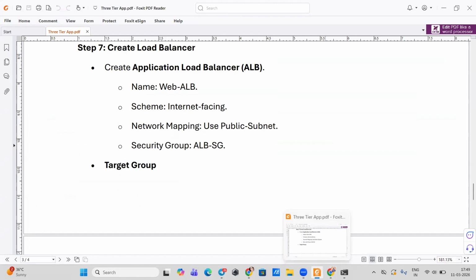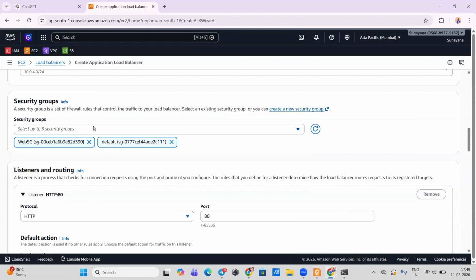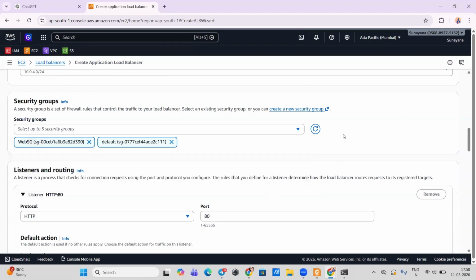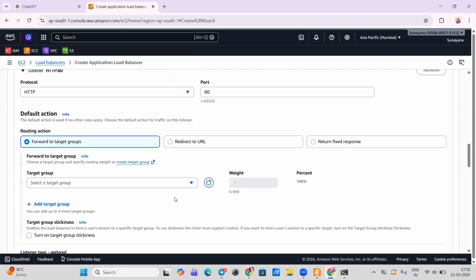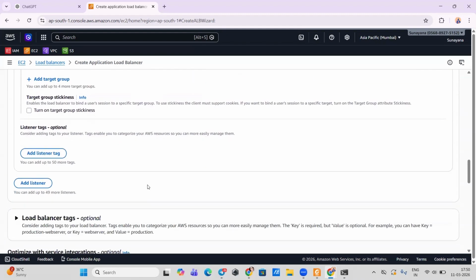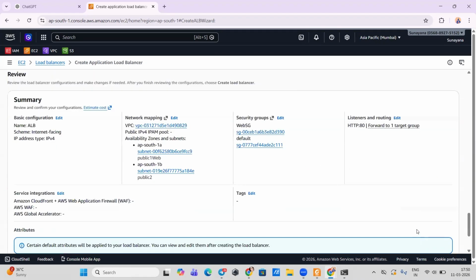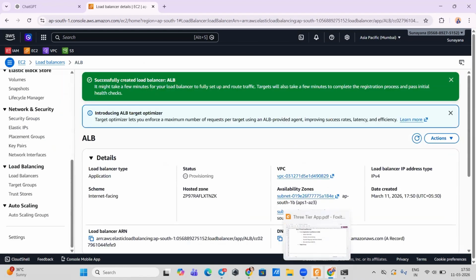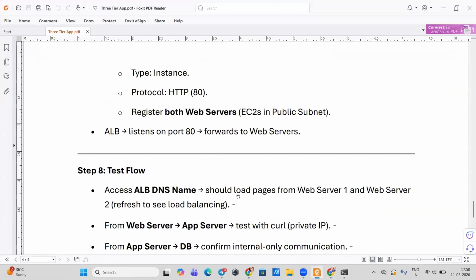Use public subnet security ALBSG. Target group. Create load balancer.